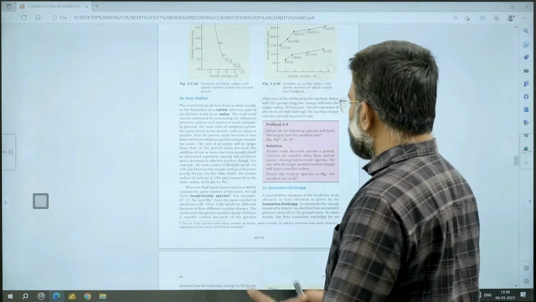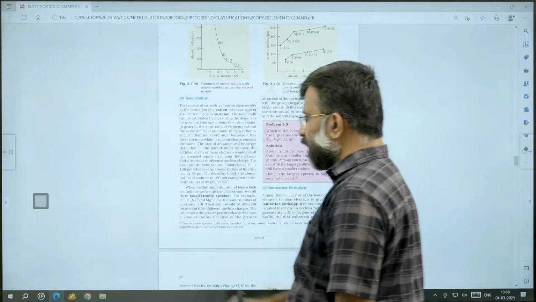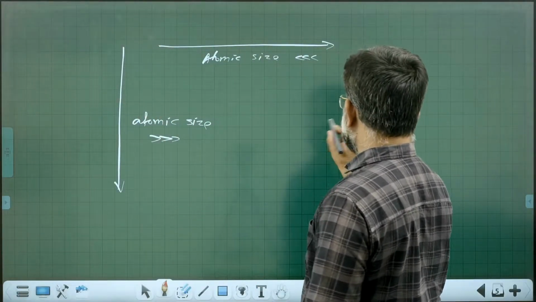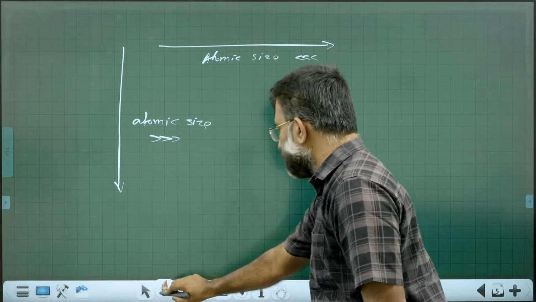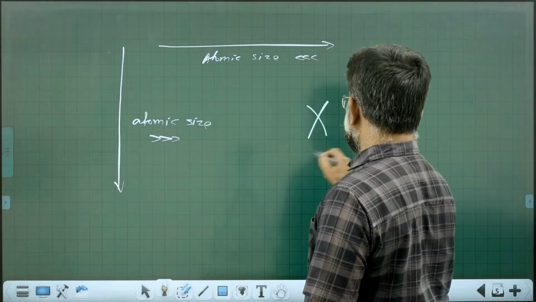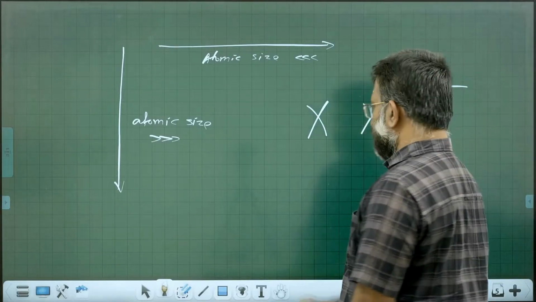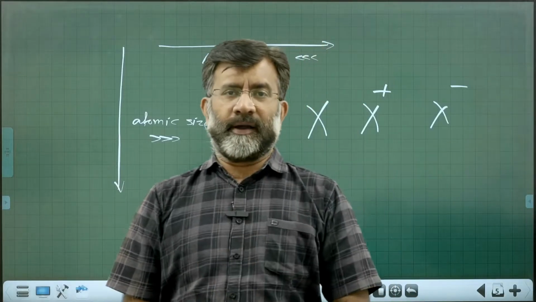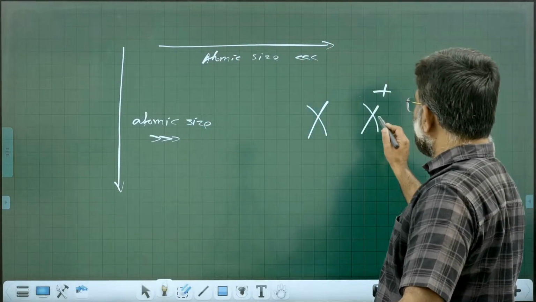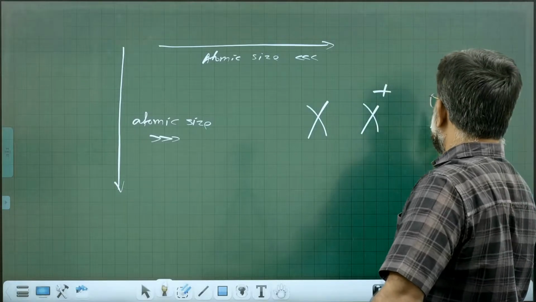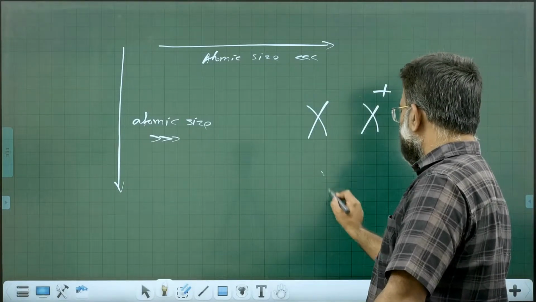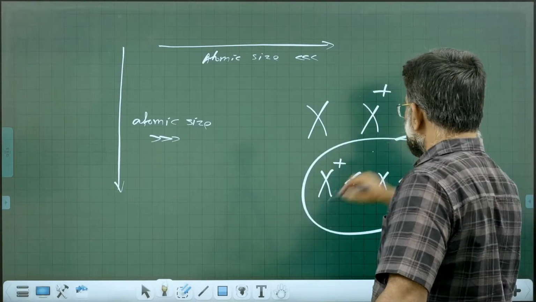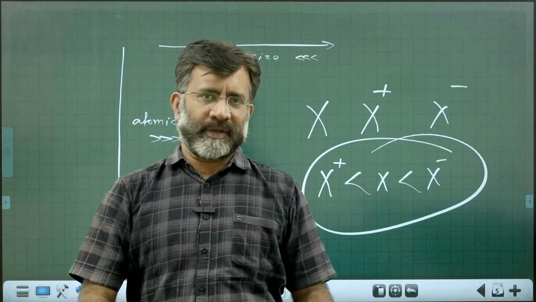When you go through atomic size, you must be very careful handling some questions like this. Suppose they give you species like X, X plus, X minus, element X forming cation and anion. How will you arrange the atomic size? Very simple. A cation will be smaller than the neutral atom, while an anion will be larger than the neutral atom. So it will be X plus, X, X minus. Such kind of questions you can expect.